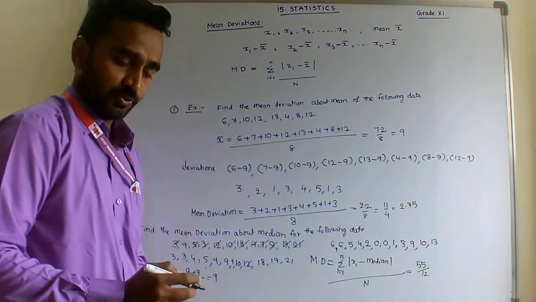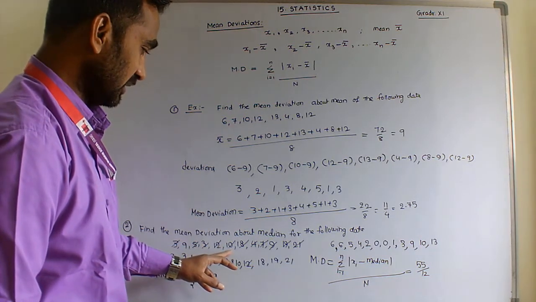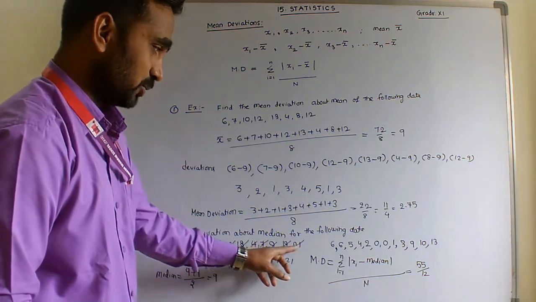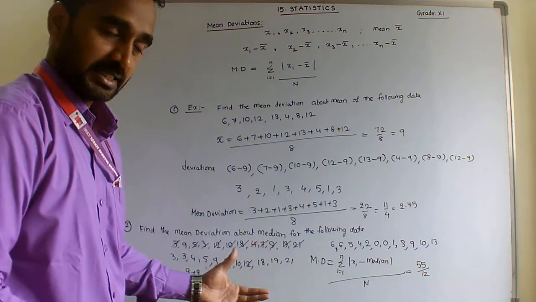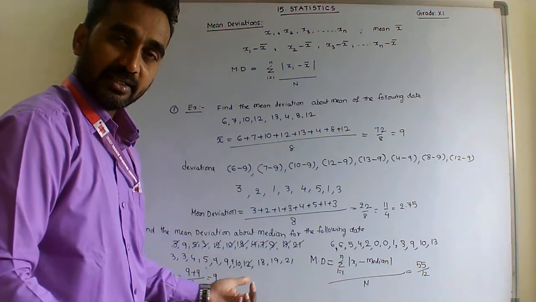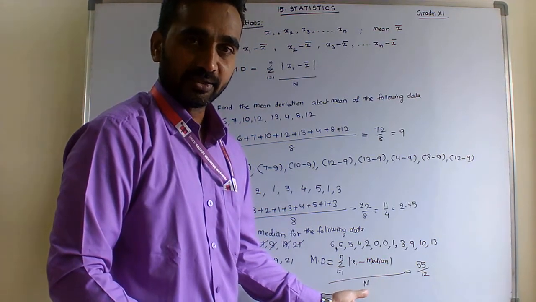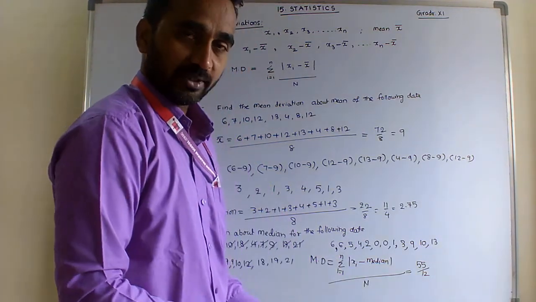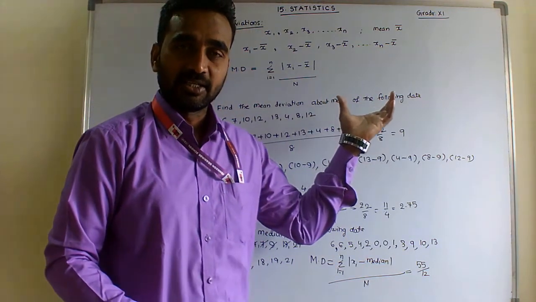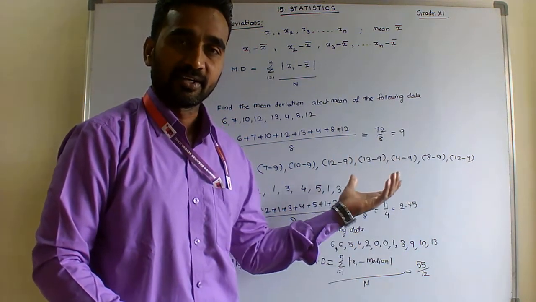Verify once: the given data are 3, 9, 5, 3, 12, 10, 18, 4, 7, 9, 19, 21. There are 12 variates. I wrote them in ascending order, the median is 9, found the deviations about the median, their sum, and divided by n, 12. So 55 by 12, and express your answer in 2 decimals. So students, what mean deviation is and how to find mean deviation about mean and about median for raw data is done.